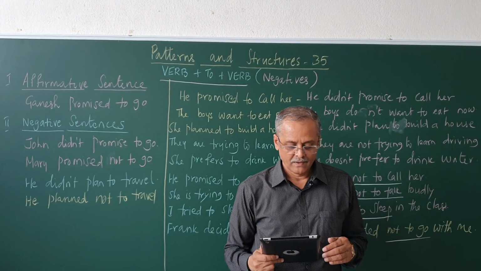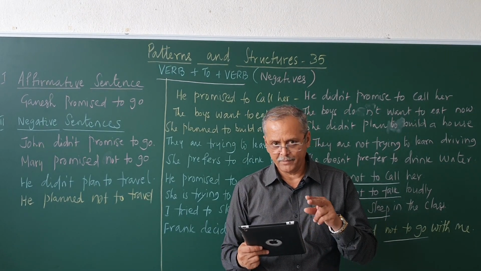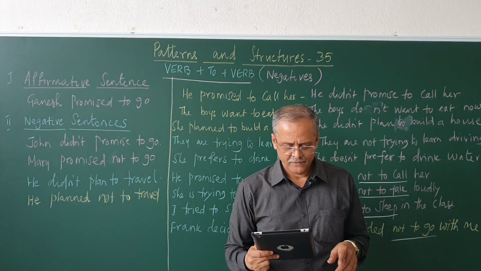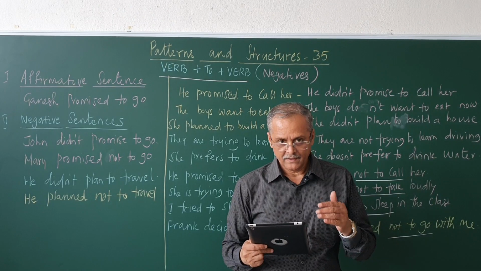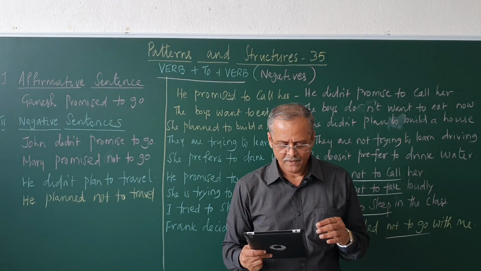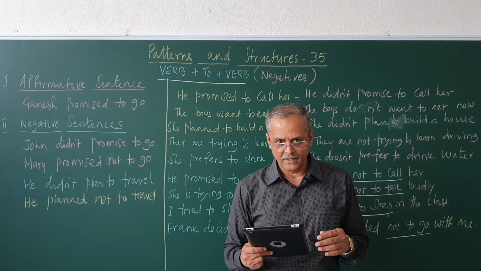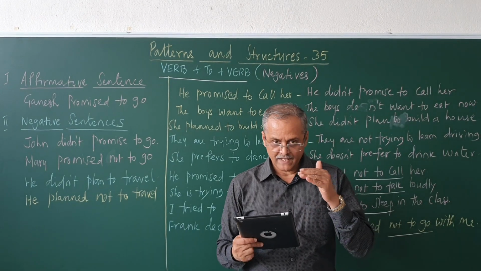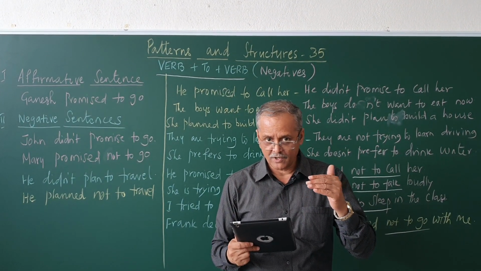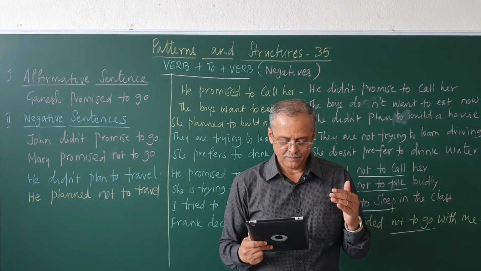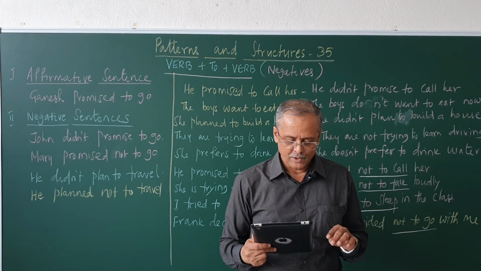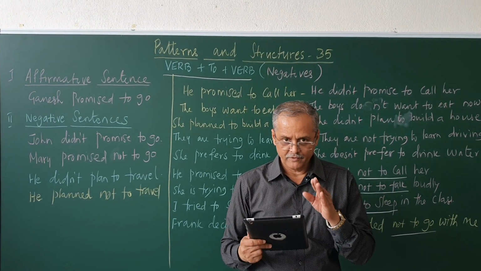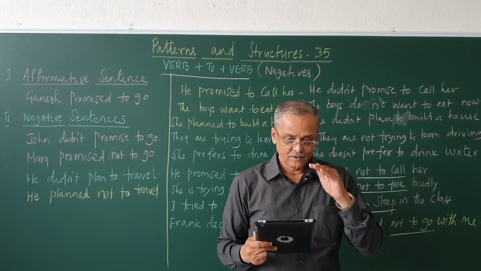Then next pattern. John promised to go. Mary promised not to go. John prefers to go. Lakshmi prefers not to go. Mohan promised to talk. Lakshmi promised not to talk. John tried to speak loudly. Lakshmi tried not to speak loudly. John is planning to go. Mary is not planning to go. Not planning to go. Planning not to go. John tried to laugh. Mary tried not to laugh. John prefers to answer. Mary prefers not to answer.